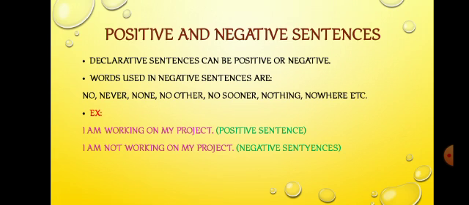Declarative sentences can be positive or negative. Words used in negative sentences are no, never, none, no other, no sooner, nothing, nowhere, etc. So if you see those words in a sentence, that means that sentence is negative, right? Example: I'm working on my project. That is a positive declarative sentence. I am not working on my project. The word not is there, so it's a negative sentence.